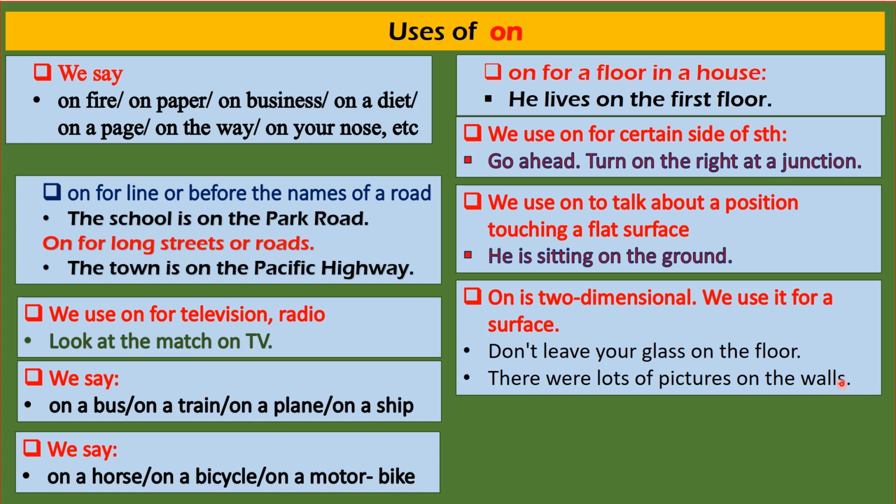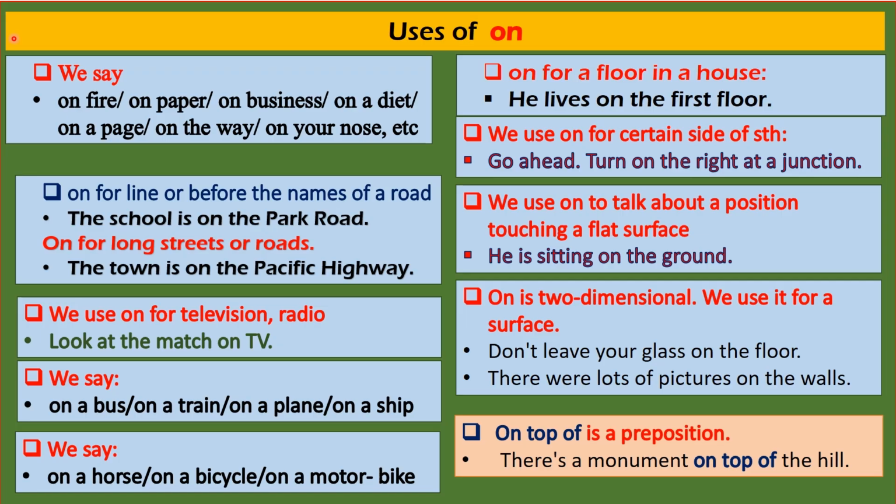Similarly, go to this situation. On top of. This is a single preposition. It looks like a combination of prepositions, but it is a single preposition. Look at the sentence here. There is a monument on top of the hill.